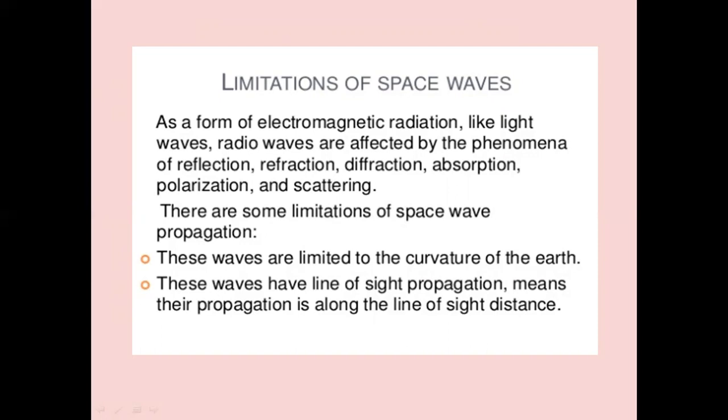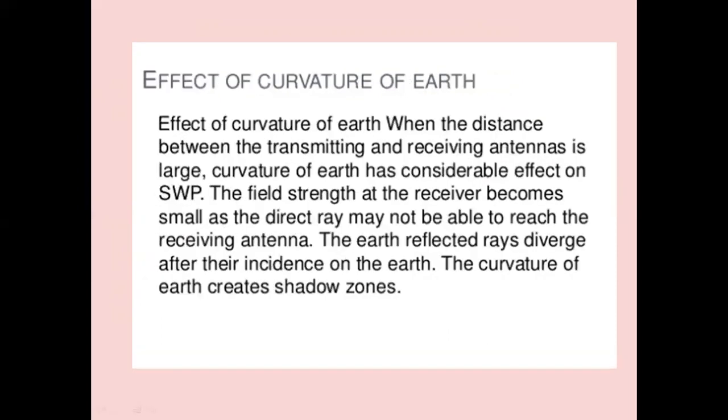There are some limitations of space wave propagation. These waves are limited by the curvature of the earth. These waves have line of sight propagation, meaning their propagation is along the line of sight distance. The effective curvature of the earth is also one of the important considerations for space wave propagation.